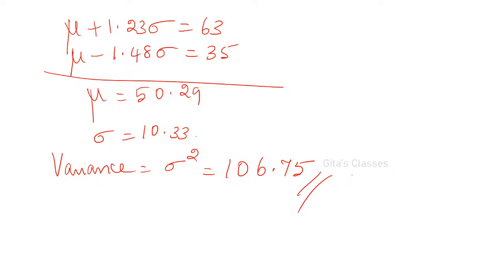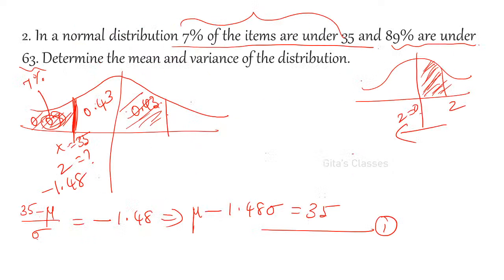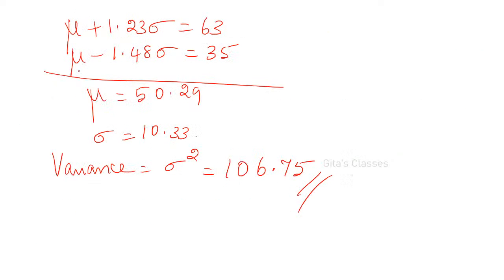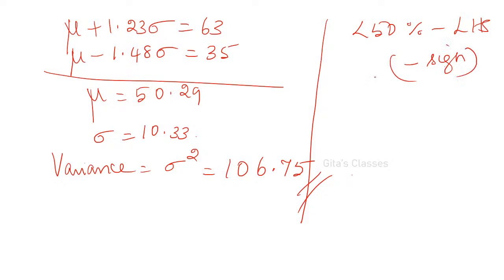One more question you do on your own. Now understood, right? Shivakumar, understood? Actually, 0 to 50%, less than 50% means in the left hand side. Remember these things. Less than 50% means in the left hand side, and you have to add one negative sign. If it is in the left hand side, you have to add one negative sign. Okay. Yes, ma, correct, Kirtika.